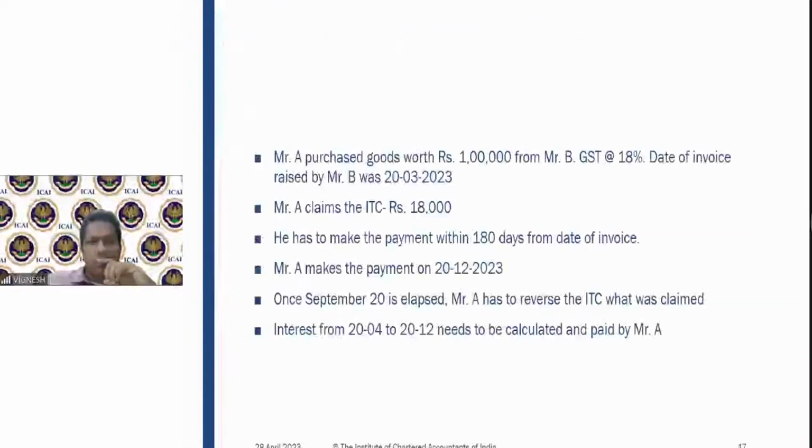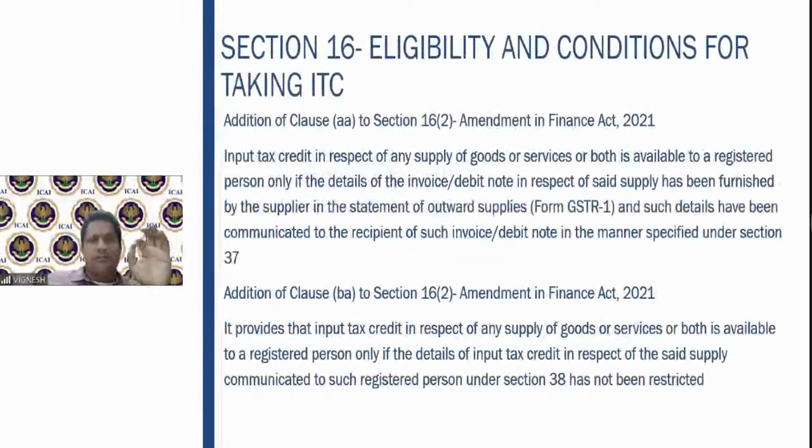Let us go back to your clause AA. Whatever GSTR1 is filed, if it is visible, I get to claim the credit. If it is not visible, I cannot claim the credit. Very, very simple. So whether you can claim the input tax credit or not is totally dependent on your supplier filing the respective GSTR1.